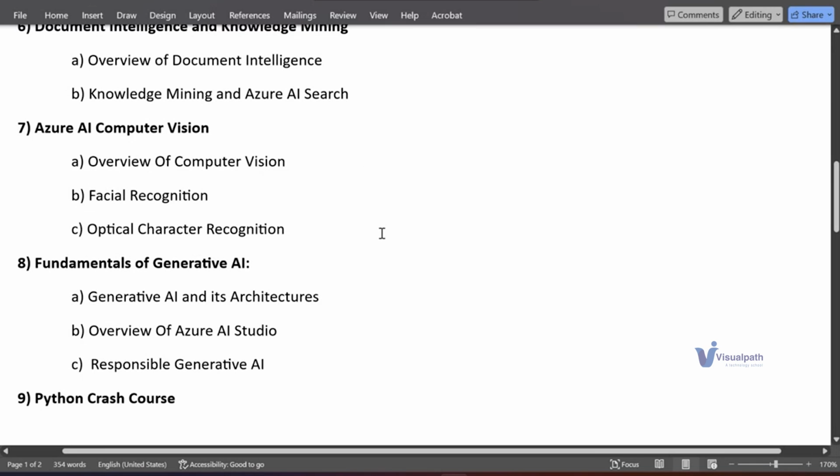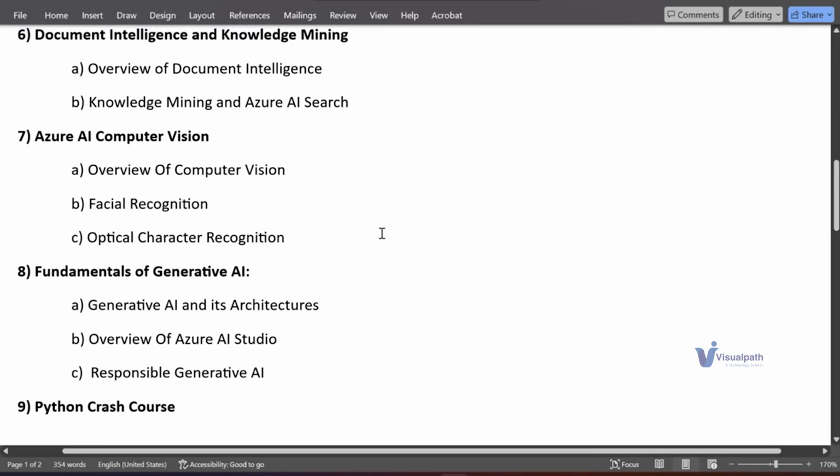Chandra, other than Python, is there any other coding language we require? No, not required. Only Python is required. It will be very good if you come prepared with Python, but it's fine anyway. I'll be going to teach you the same thing again. Any queries from anyone?